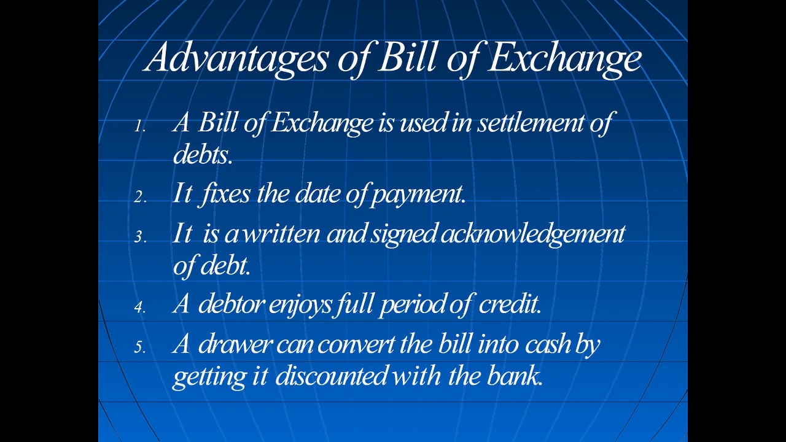Okay. Advantages of bills of exchange. A bill of exchange is used in settlement of debts. Goods sold, A sold goods to B. B has to give money. B told that I will pay later. To settle the future transaction, A draws a bill on B and sends the bill to B for acceptance. B accepted the bill for 3 months. The amount will be paid by B against the bills receivable. A received the money. Account is settled.